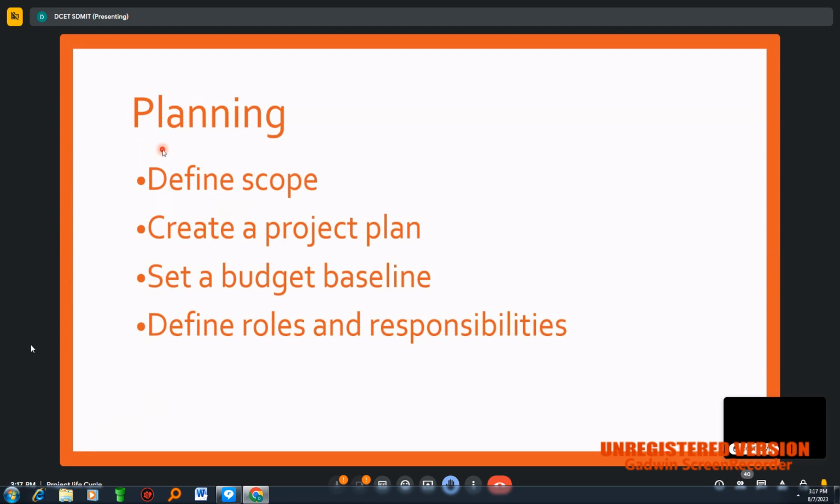Here in the planning stage, we need to define the scope of our project. Why are we doing this project? Who are all the beneficiaries? Everything is to be defined in this planning. Next, create a project plan.